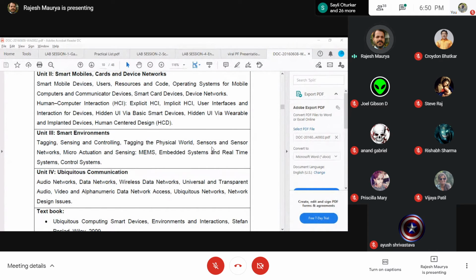As far as MEMS is concerned, the definition, full form, and the functions of MEMS are going to be required to be known.